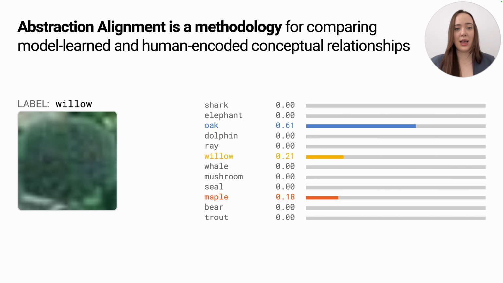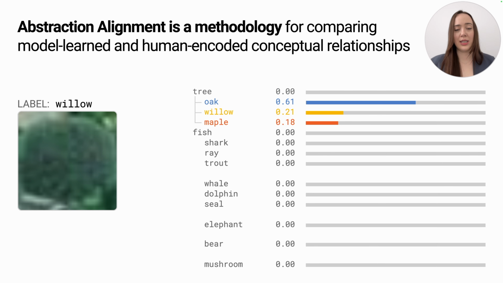And that's because you just mentally measured its abstraction alignment. You took those three concepts and compared them to your mental abstractions, noticing that the model's confusion is contained within types of trees. And that's exactly what abstraction alignment does, except instead of relying on our internalized abstractions, we compare against externalized human abstraction graphs.